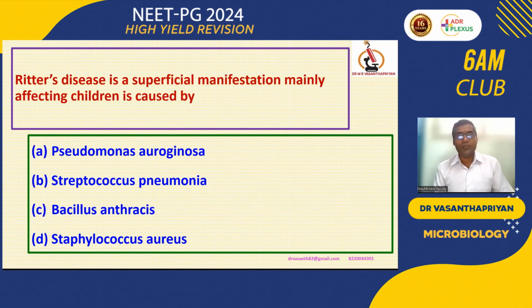Now coming to the next question. Ritter's disease is a superficial manifestation affecting children. It is caused by which microbial agent? There is one clue we get from the options, because all four are bacterial agents, so we have to think it is a bacterial disease in children. Very important point to remember: if we take the clue that it is children, it is a toxic manifestation of Staph aureus.